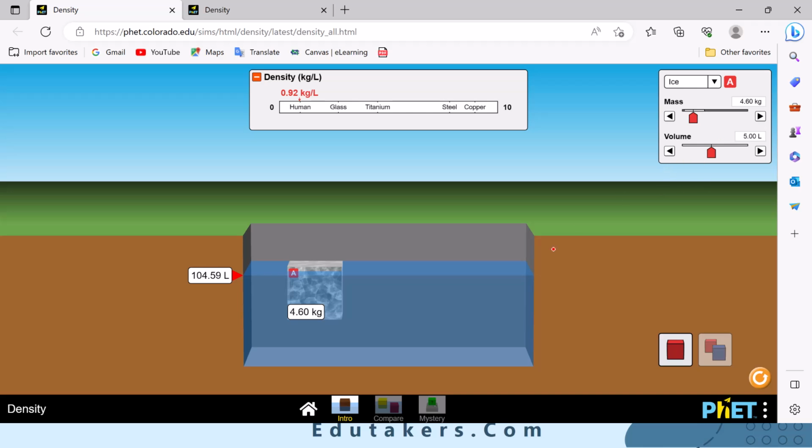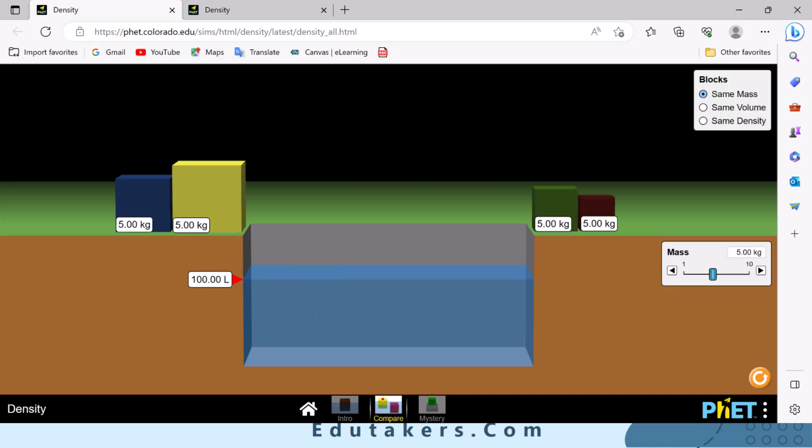Both of these are very close to each other. I can simply say that the density of ice is very close to the density of the water. That's why it will be partially submerged in the water, but still it will float. So you can change the blocks here and you can see whether these blocks will float or sink.